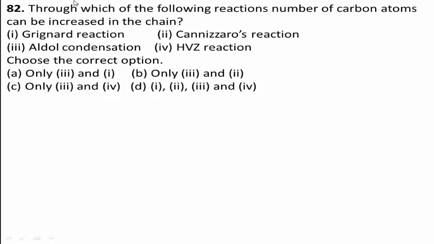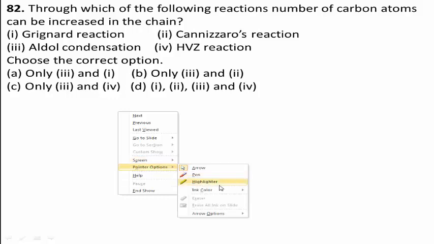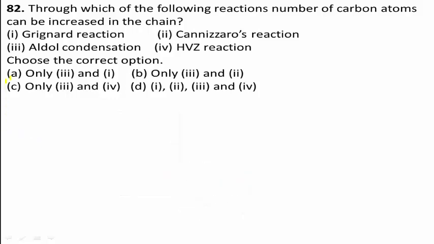If you know this concept, then the two reactions, Grignard reaction and aldol condensation, are used to increase the number of carbon atoms in a chain. Therefore, the right answer is option A. Option A means only 3 and 1.